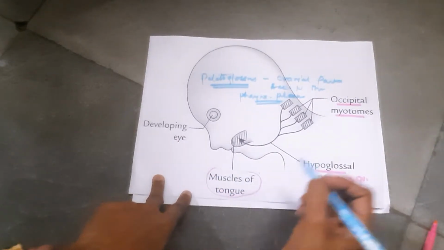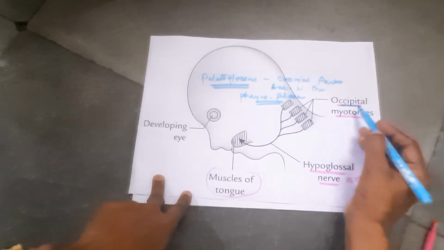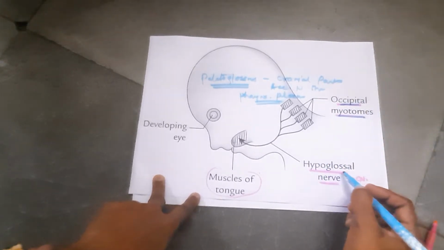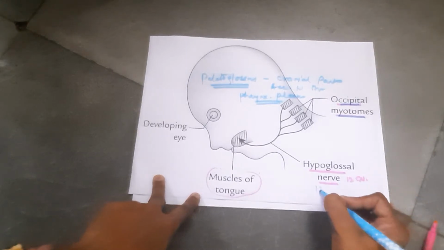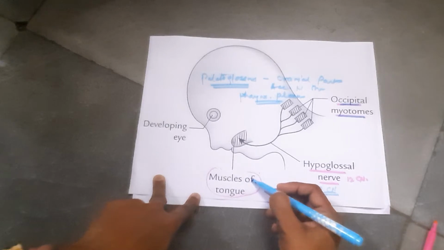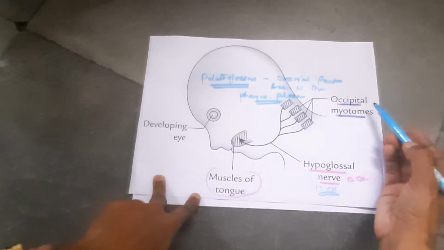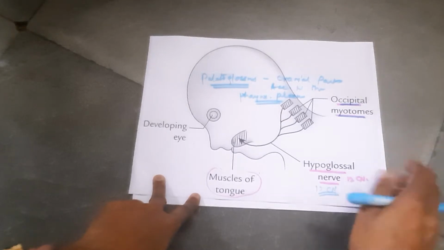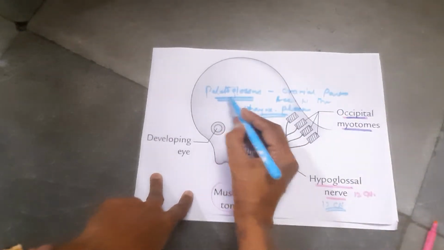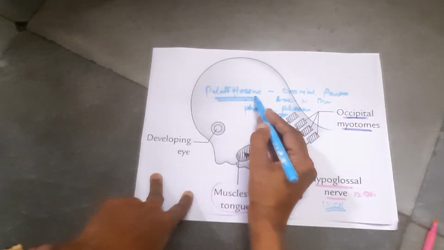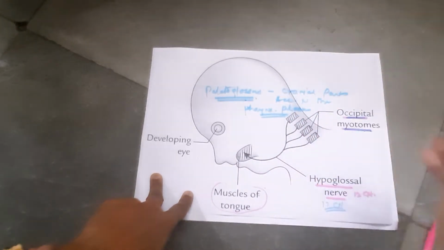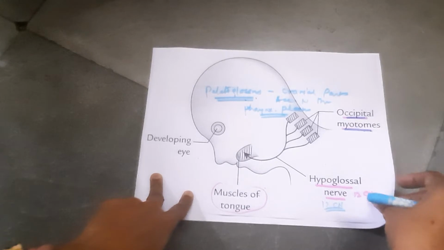The muscles of tongue derive from occipital myotomes, and the nerve of the occipital myotomes is the hypoglossal nerve, that is the 12th cranial nerve. So all the muscles of the tongue are derived from the occipital myotomes, that's why supplied by the hypoglossal nerve. Except palatoglossus, which is supplied by the cranial part of the accessory nerve through pharyngeal plexus.